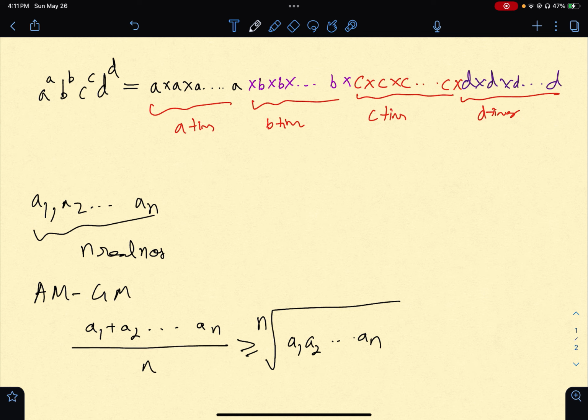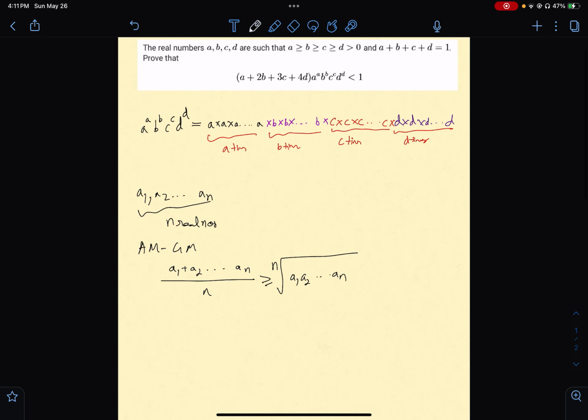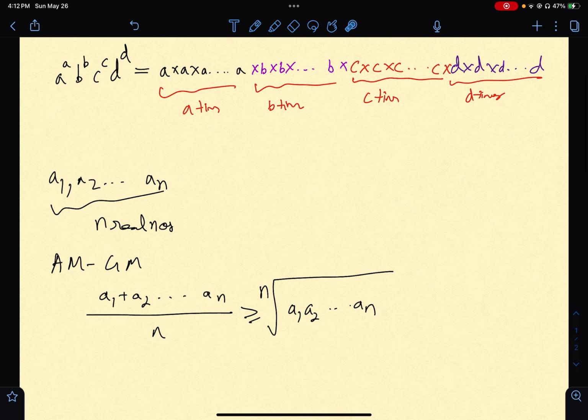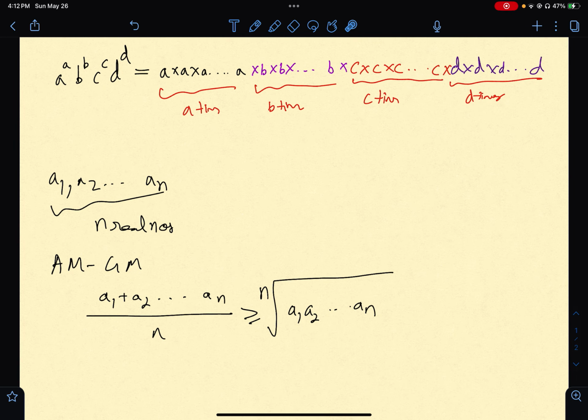Okay, so this is what AM-GM says, and this is where we are going. Then we are going to look at this term here in a slightly more sophisticated way. So let's see. The thing here is, here we have n, right? If you notice, our first job in order to use AM-GM for this is we have to find our n.